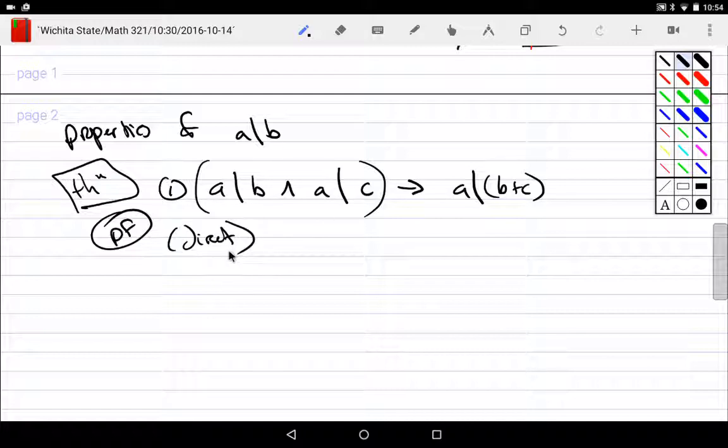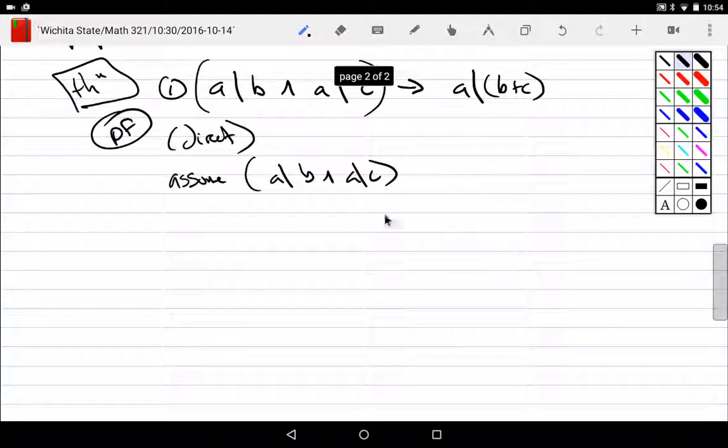What would contradiction be? We would have the left and not the right, and then show that is always false, right? But direct proof, what do I assume? I assume that A can divide B and A can divide C. And what's my goal? A divides B plus C.